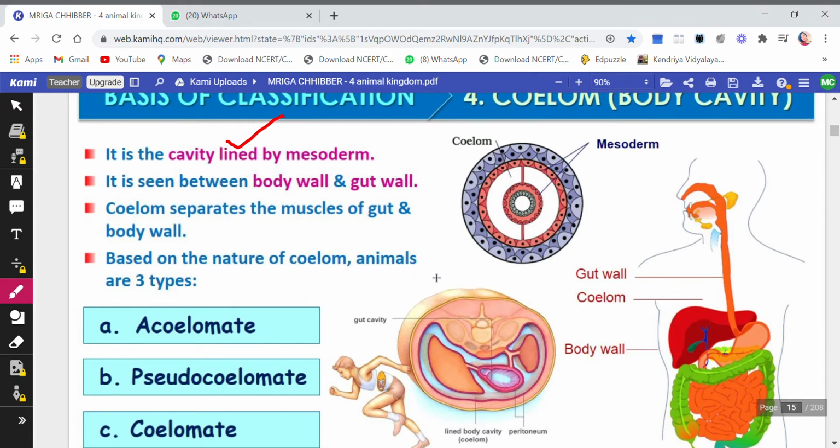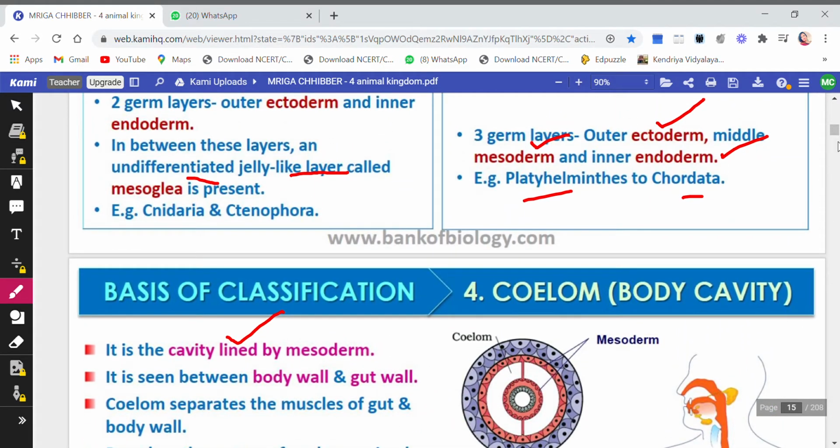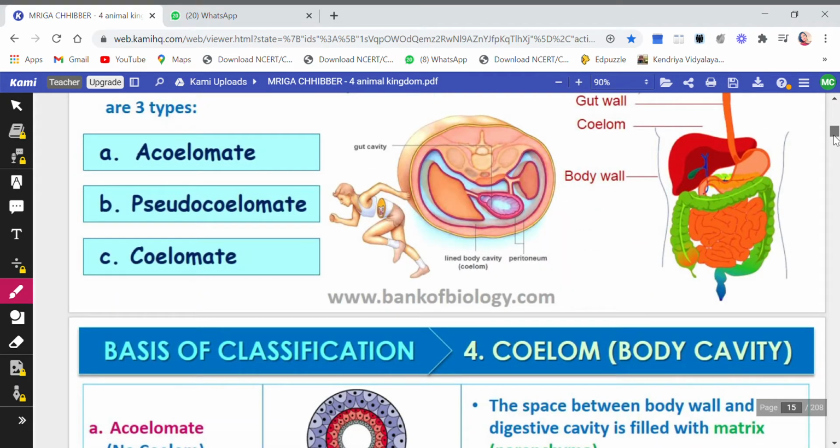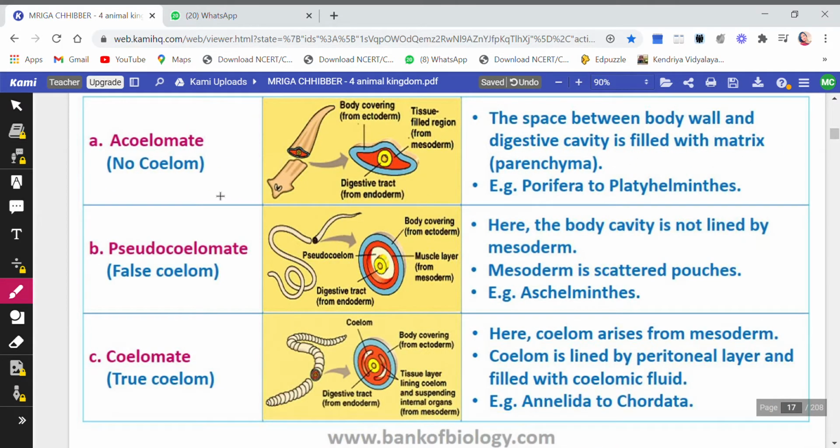Based on the nature of the coelom, the animals are of three types. You see here, based on this, the animals are of three types: acoelomates, pseudocoelomates, and coelomates. Now, as the name suggests, acoelomates are those which do not possess a body cavity. They have no body cavities here. You see, the space between the body wall and the digestive cavity is filled with a matrix of parenchyma.